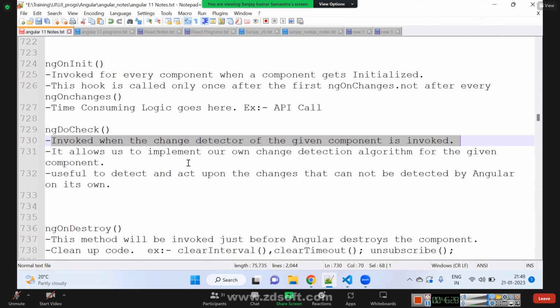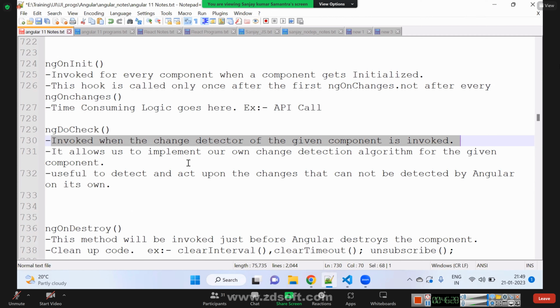I don't have to print the page again. Yes, I understand, but the change detector is running. It is like we are here and the change detector is sleeping. When you trigger any event, the change detector wakes up and checks all the variables. Is there any change? Do I have to do anything?